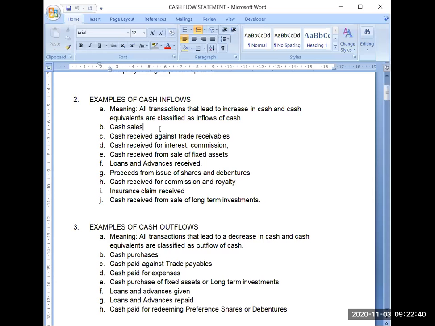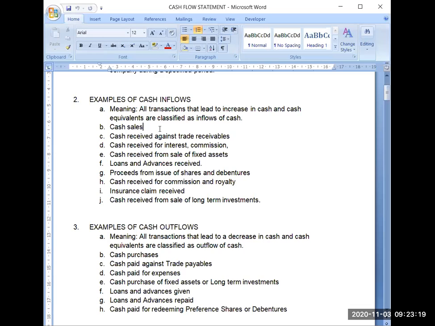Then cash received for interest and commission. So obviously if you are receiving interest in any terms or you are receiving commission from somewhere, that will also be a cash inflow. It means your cash balance or bank balance should change and it should increase, only then it will become an inflow. Cash received from sale of fixed assets, you are receiving payment when you are selling your fixed assets. Loans and advances received. So if you are receiving any loan or any advance, then your cash and bank balance will increase. Proceeds from issue of shares and debentures. Obviously your bank balance will increase.